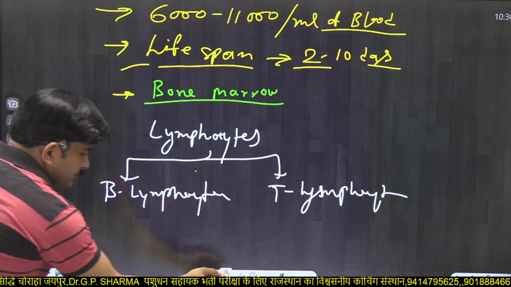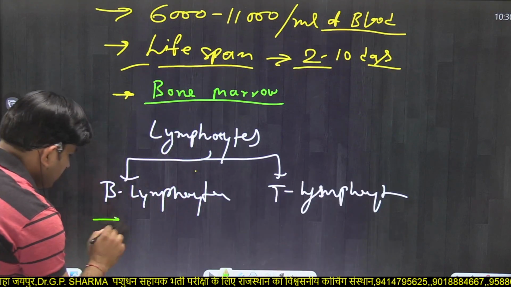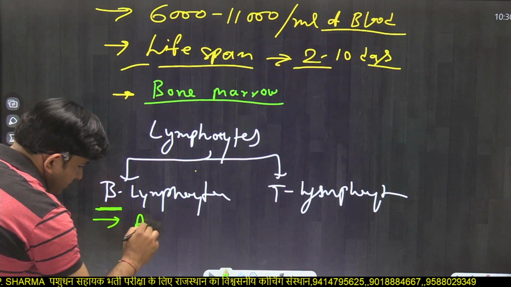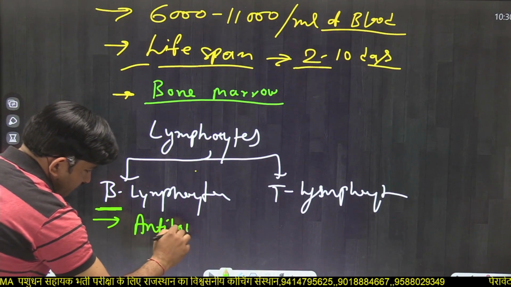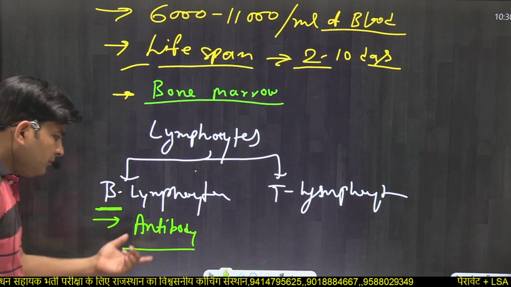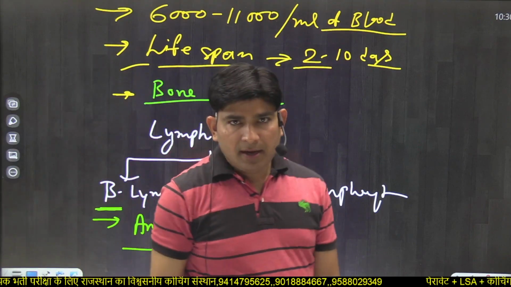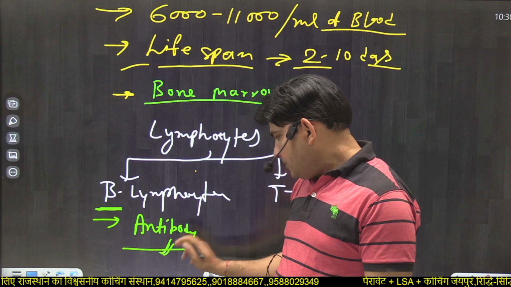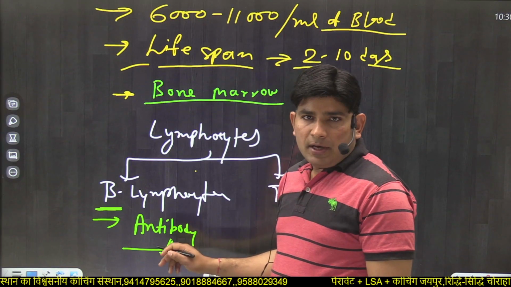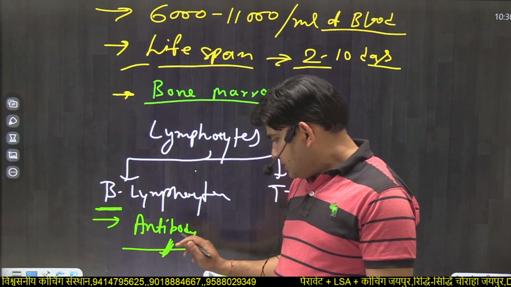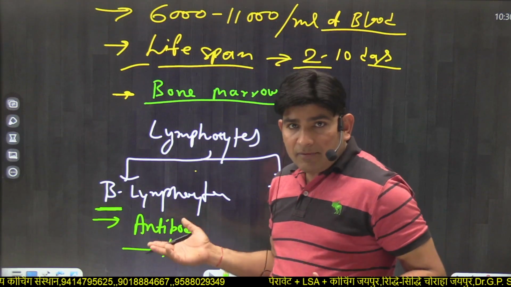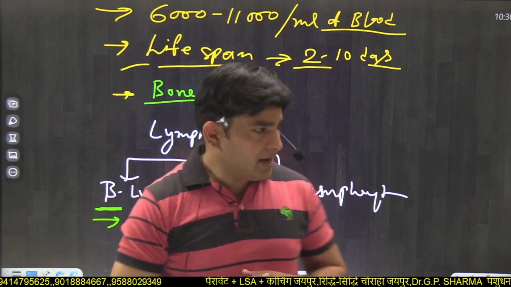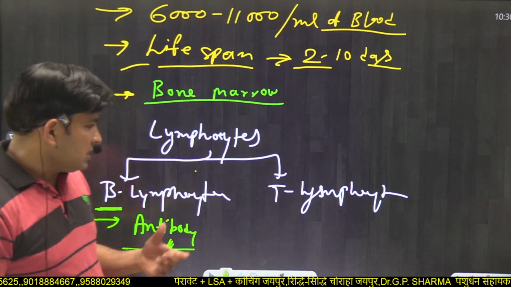B lymphocytes make antibodies, and antibody is a type of gamma globulin and also glycoprotein in nature. These are immunoglobulins which destroy the bacteria. Means this is an advanced type of protection from microorganisms or pathogens.